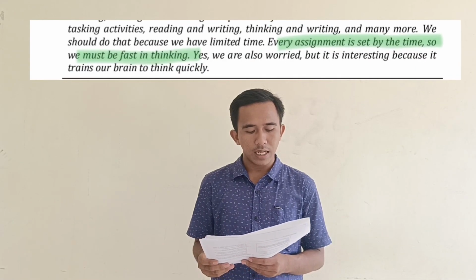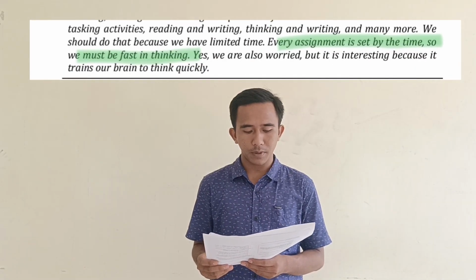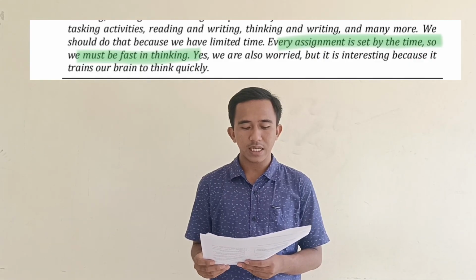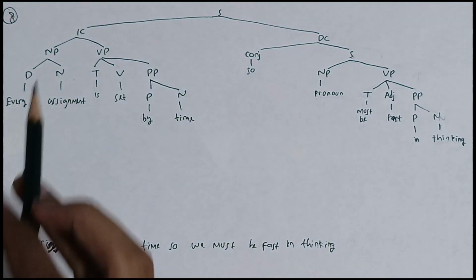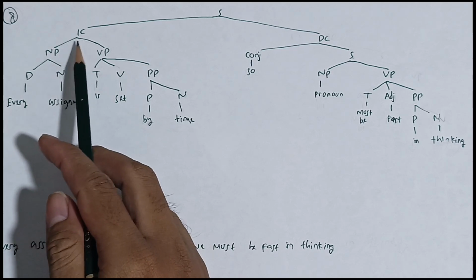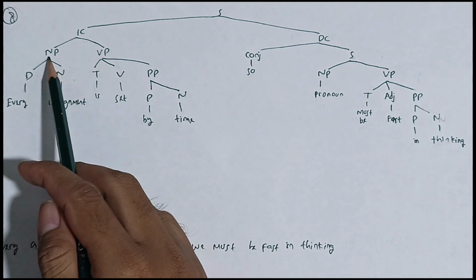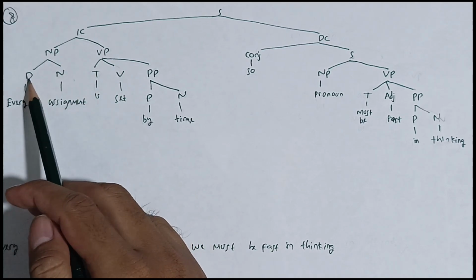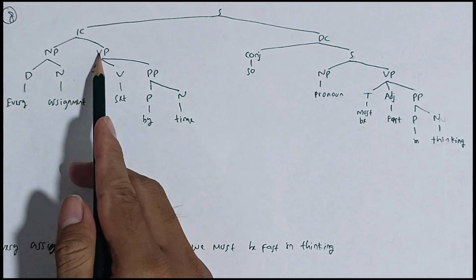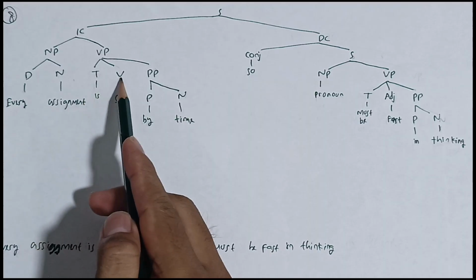And then the eighth sentence is "Every assignment is set by time, so we must be fast in thinking." The sentence is located on page 27. The eighth sentence is formed by an independent clause and a dependent clause. The independent clause is formed by a noun phrase and a verb phrase. The noun phrase is formed by a determiner and a noun. The determiner is every, the noun is assignment, and then the verb phrase is formed by tense, verb, and preposition